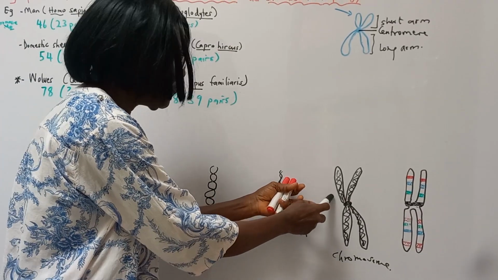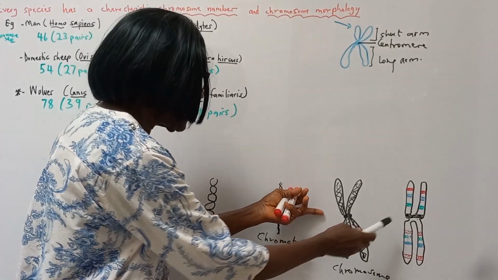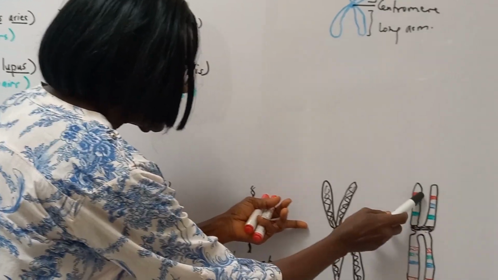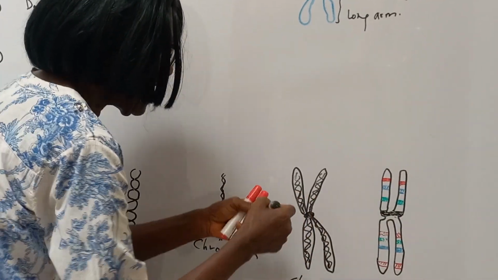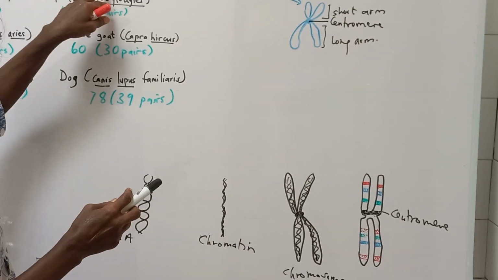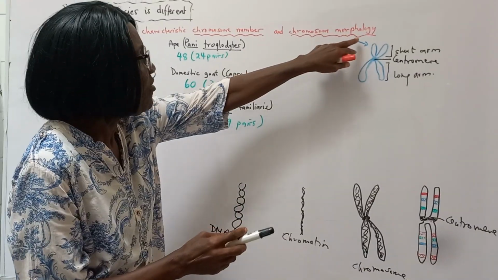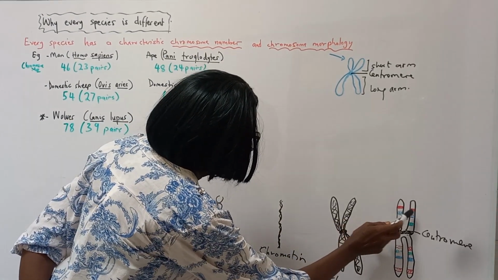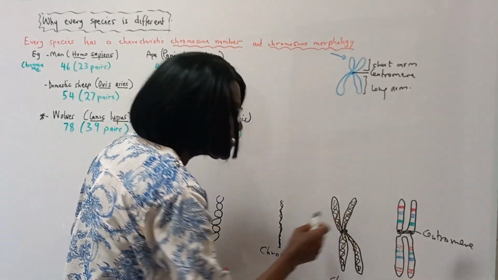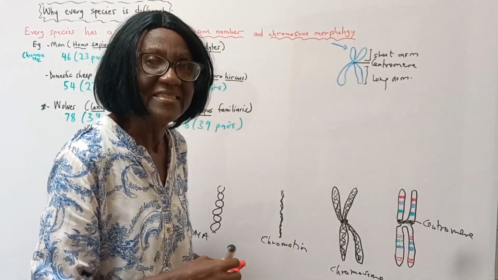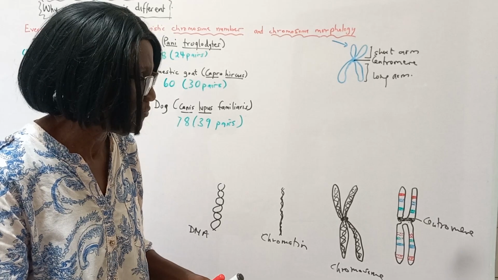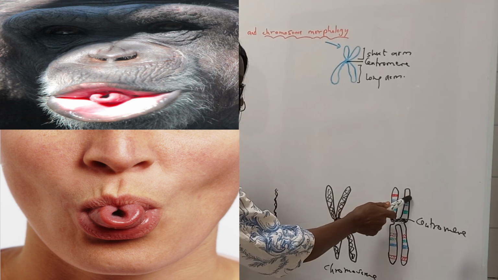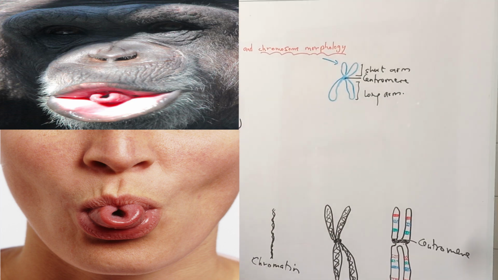Now, the chromosome bears genes. So I have one chromosome here, and I've put on genes. This is genes on the chromosome. Here is the centromere. The chromosome number and chromosome morphology are important because the chromosomes bear genes, and the genes are the factors that determine the characteristics of an organism. For instance, in human beings, if you have a gene for tongue rolling, you can roll your tongue.